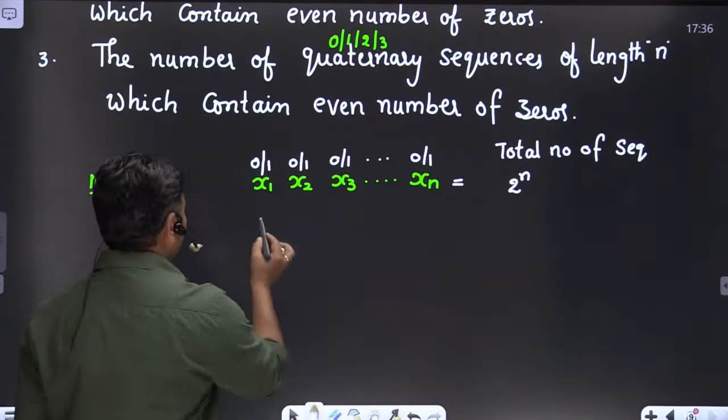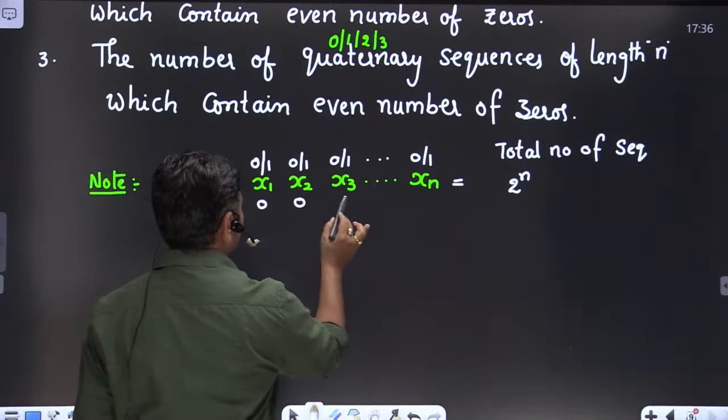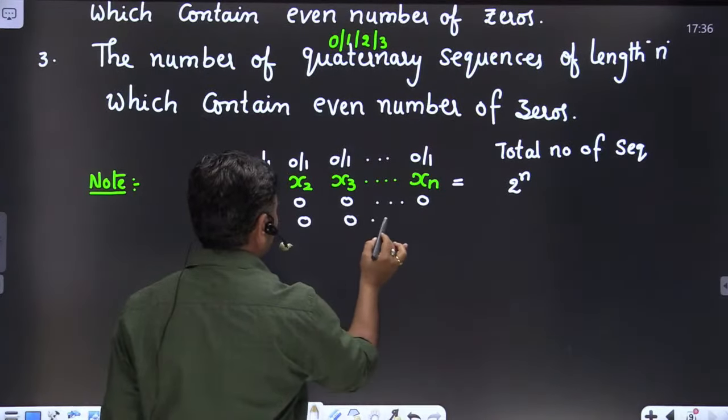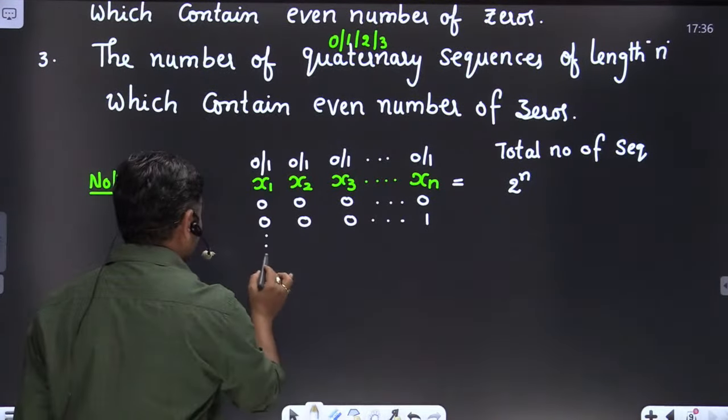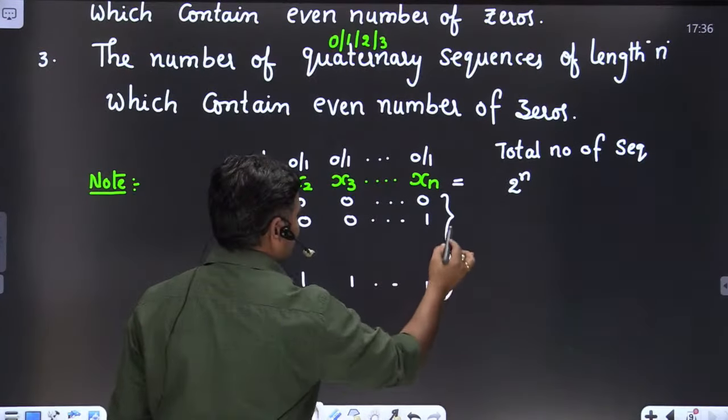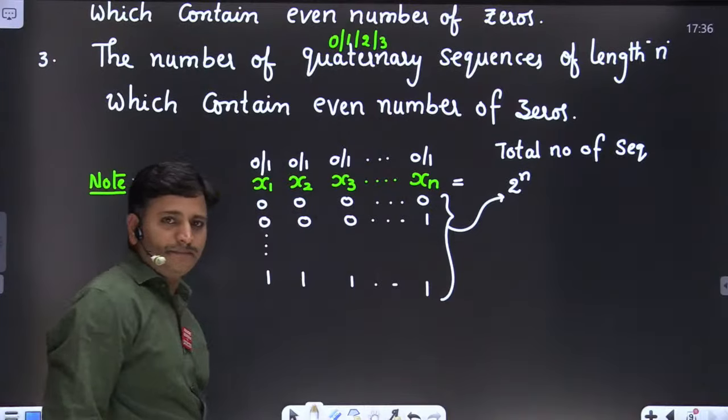Let me take only one minute. One sequence we can take is 0 0 0 and so on up to 0. Another sequence is 0 0 0 and so on up to 1. By continuing this process we reach 1 1 1 and so on up to 1. So the total number of sequences is 2 power n.